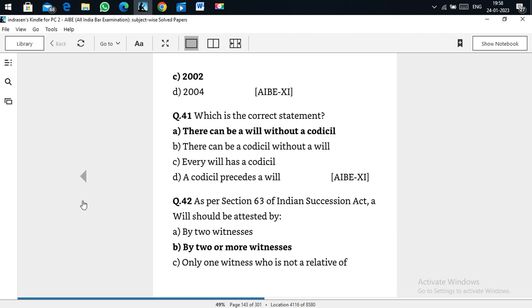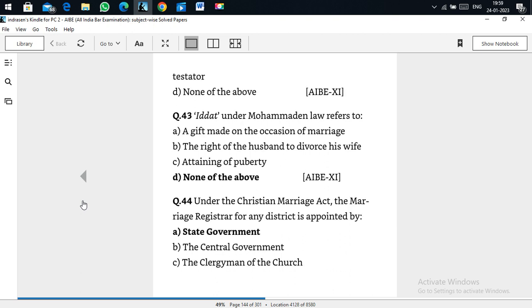There can be a will without a codicil. A codicil is an amendment to the will, and there can always be a will without any codicil. As per Section 63 of the Indian Succession Act, the will should be attested by two or more witnesses. Section 63 talks about witnesses.